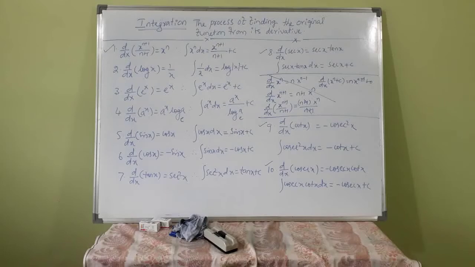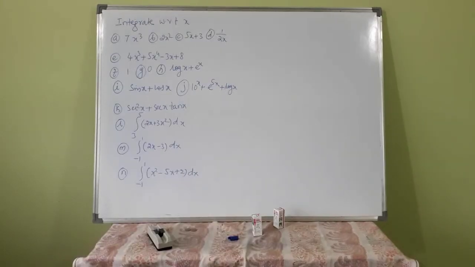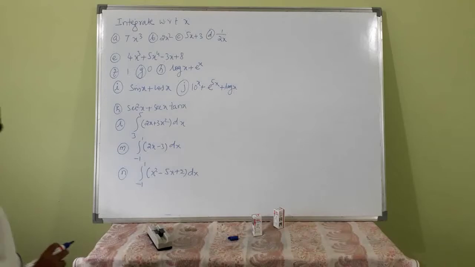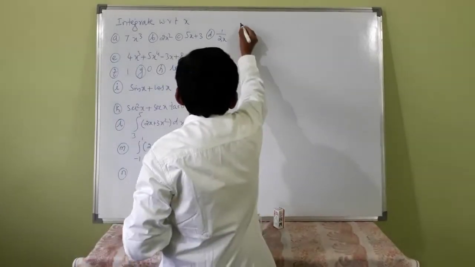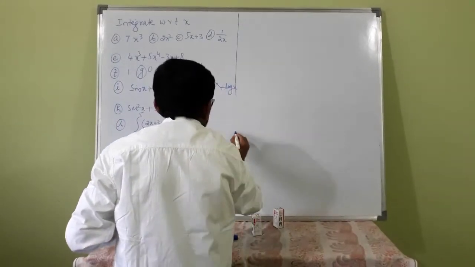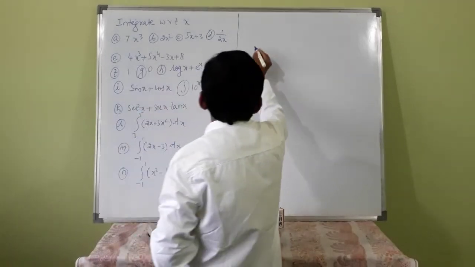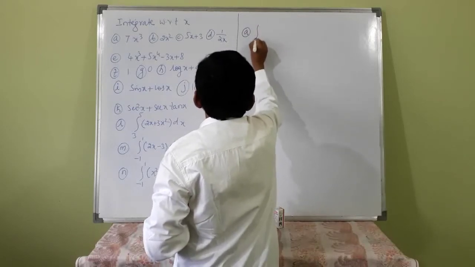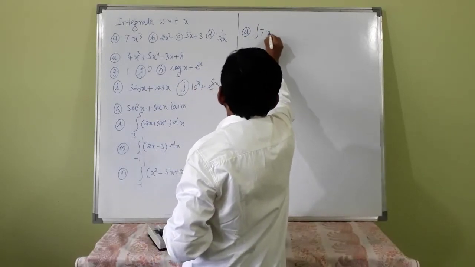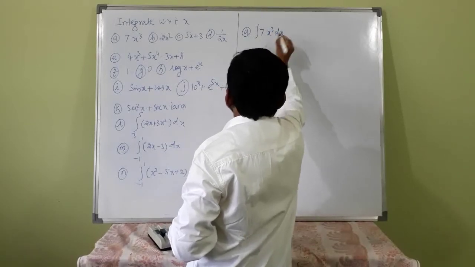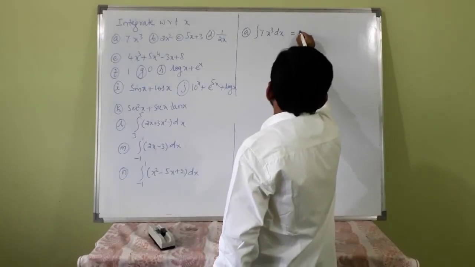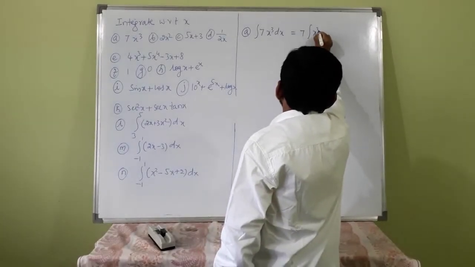Let us consider a few examples. Integrate with respect to x. We have to find the integrals of these functions. First, integration of 7x cube with respect to x. So this is equal to 7 taken outside, x cube dx.